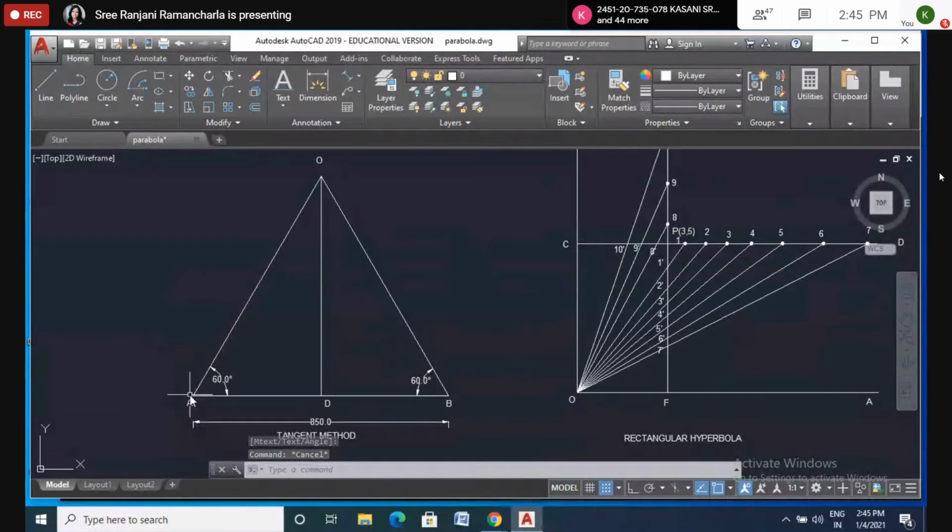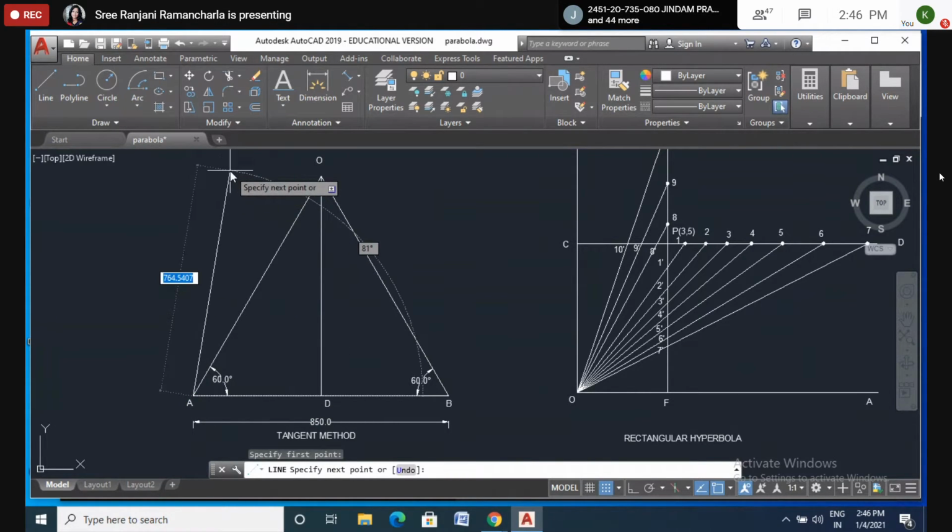Draw a line of 8 centimeters from A or from O also. It doesn't matter. Anywhere you can draw it. So I will draw a line of 8 centimeters.